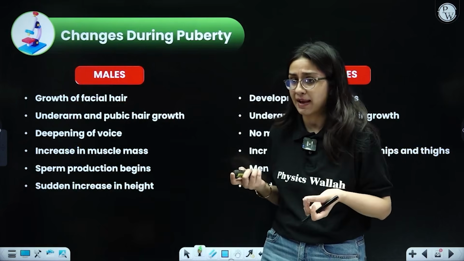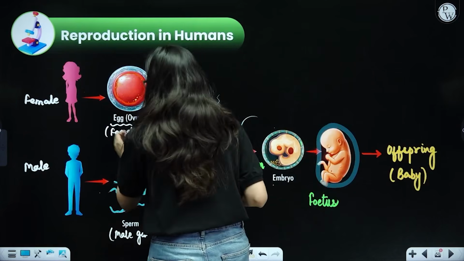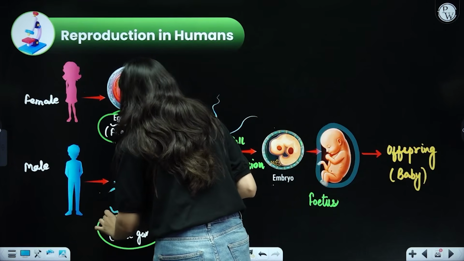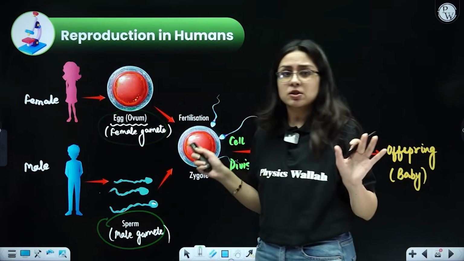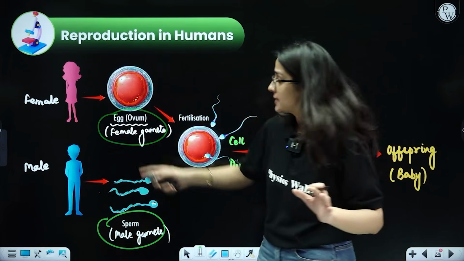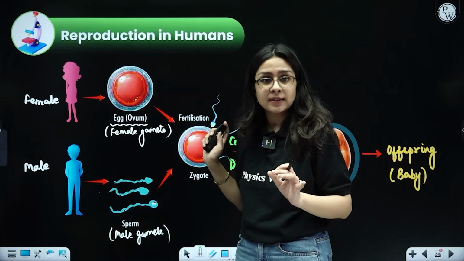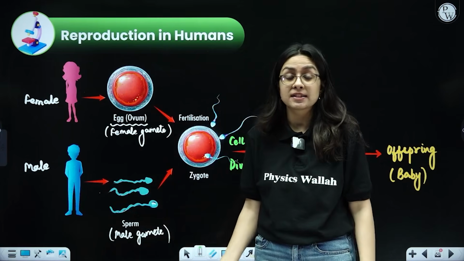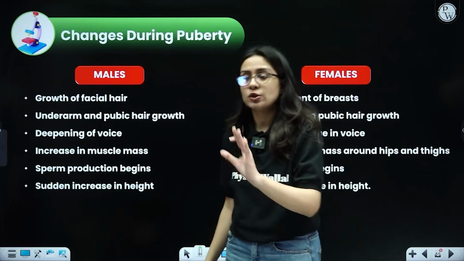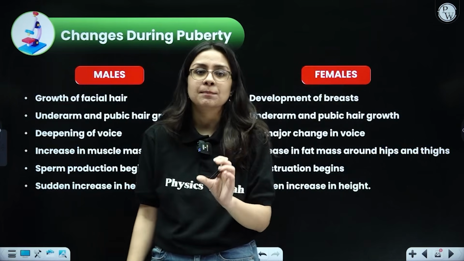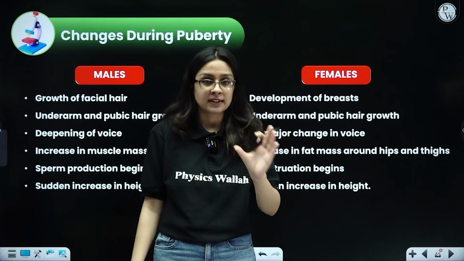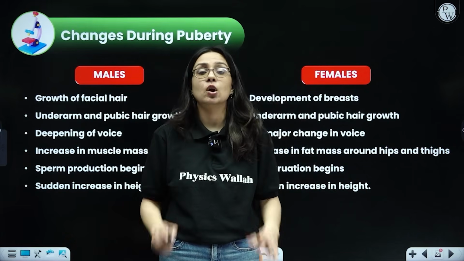The question comes that, ma'am, are the males and females able to produce the egg and the sperm respectively at all stages of life? Since birth, is this female able to produce the female gamete, that is egg? Or since birth, is this male able to produce the sperm, that is the male gamete? The answer is no. There is a specific time period in the lifetime of a male and a female when they are able to produce the male and the female gametes. Okay, that is called puberty.